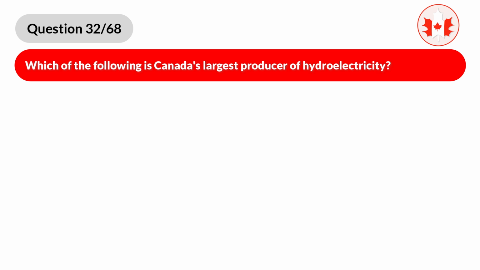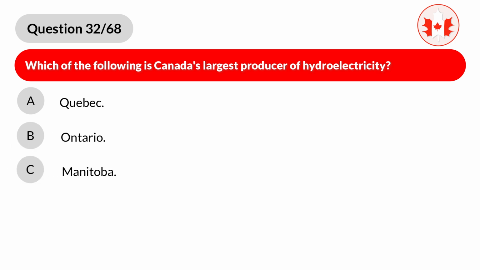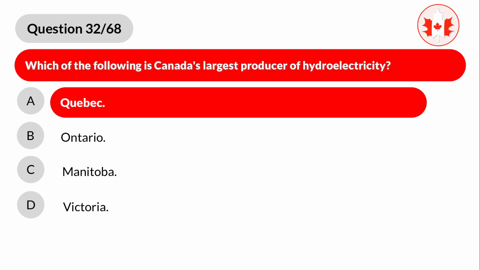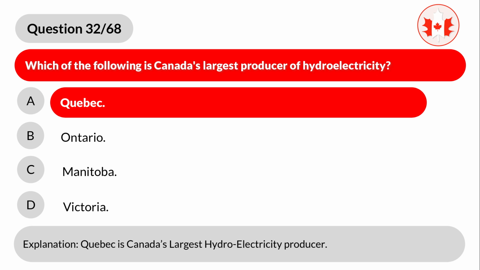Question 32. Which of the following is Canada's largest producer of hydroelectricity? A. Quebec. B. Ontario. C. Manitoba. D. Victoria. Correct answer is A. Quebec. Explanation. Quebec is Canada's largest hydroelectricity producer.